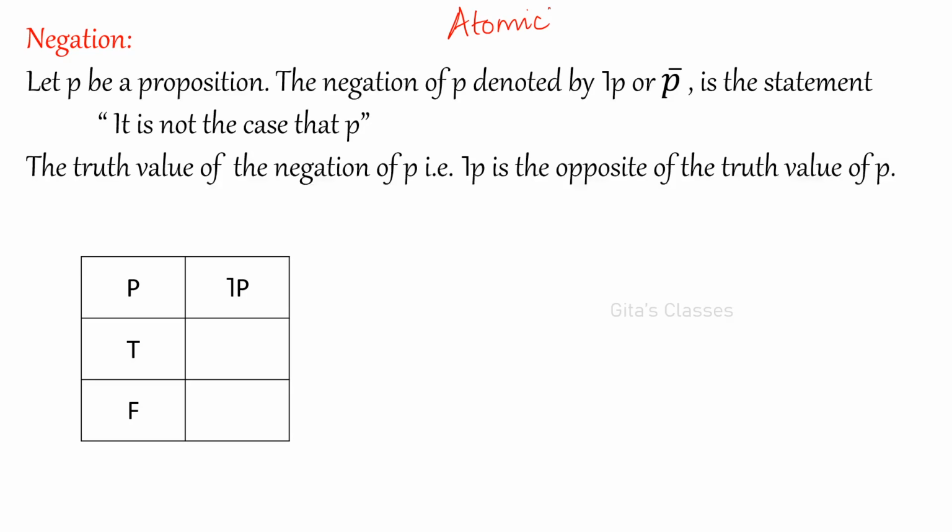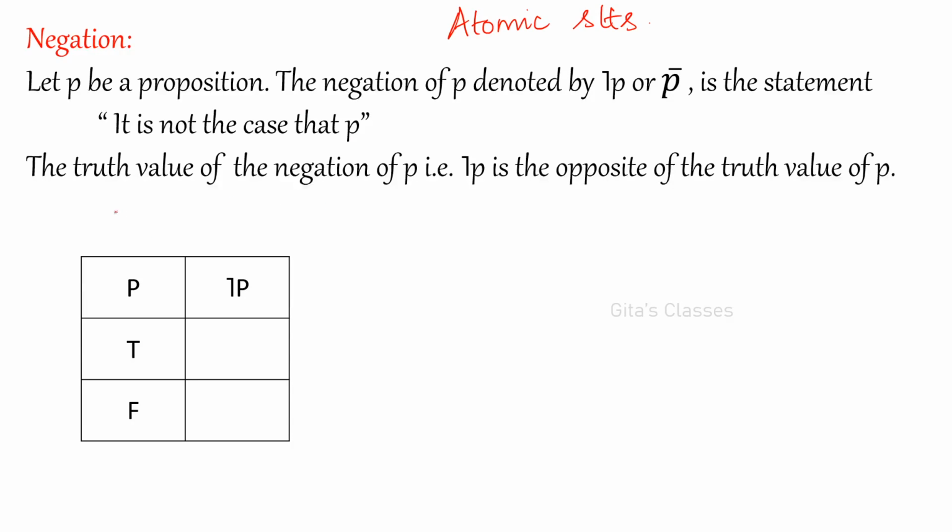If it cannot be further divided into statements, then they are called atomic statements. And two or three atomic statements can be combined with some connectives. Connectives are like negation, and, or, all those things are connectives. Okay, let us see one by one. So negation: let P be the proposition. What is a negation? Very simple.